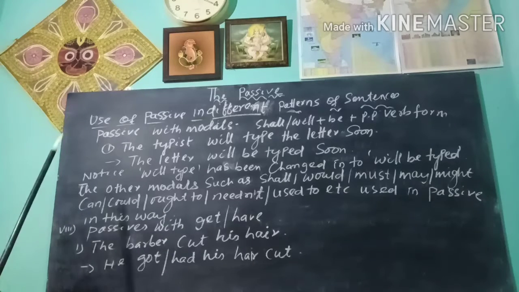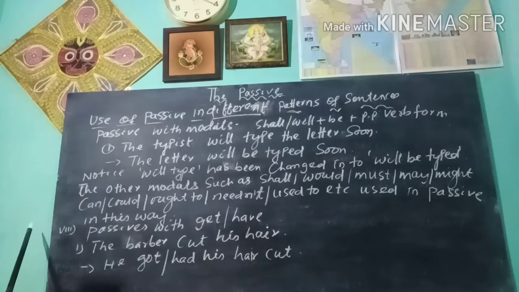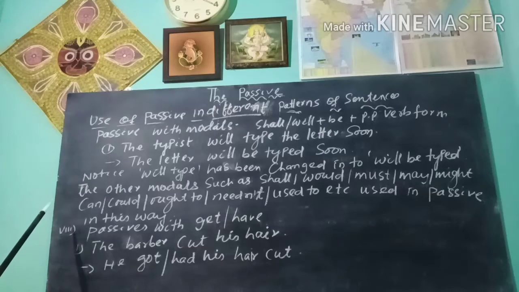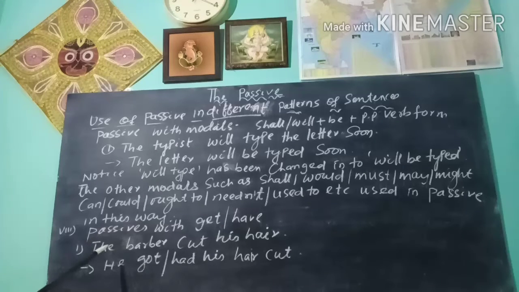Next, dear students, you see passives with get and have. You see the sentence, the barber cut his hair. Here the barber is subject, cut is verb, his hair is object. Now, when we turn the sentence into passive, his hair, the object, comes to the first position, but it may not.